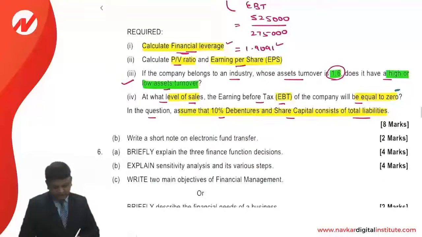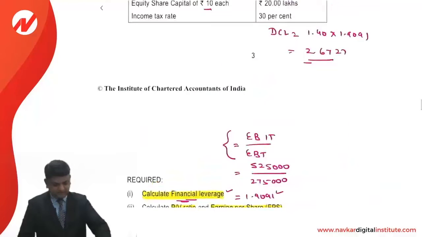So what will happen in the fourth part of the question? Again, it is 100 divided by 2.6727. That comes to 37.42%. So 40 lakhs minus 37.42%. Accordingly, the answer will be 25,03,200. This is the way you are required to write the answer.